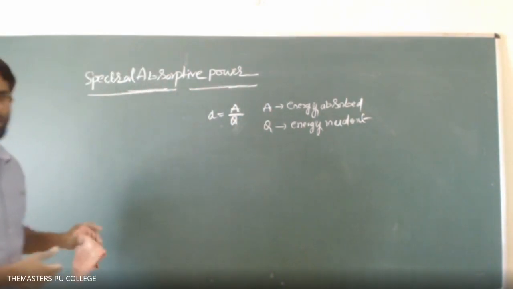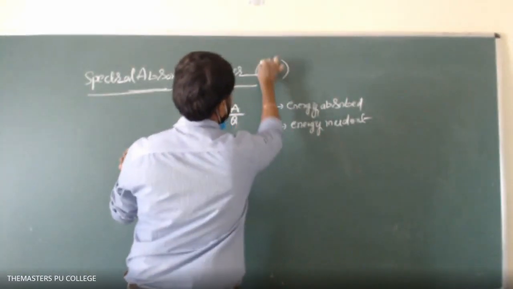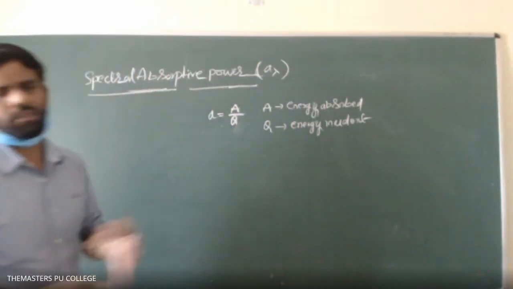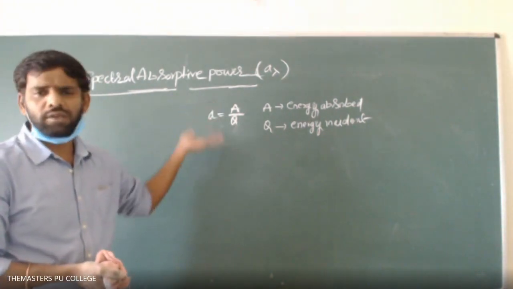How can we write spectral absorptive power? In bracket you can write A lambda. Now this is similar to that.